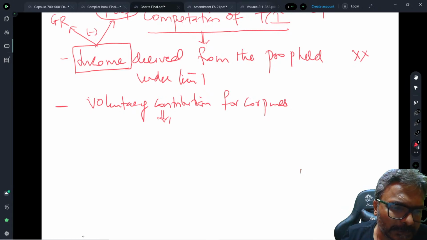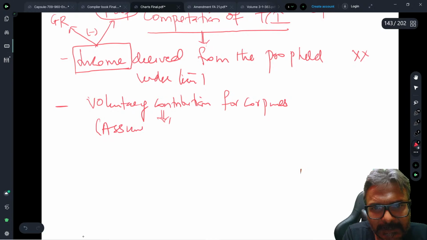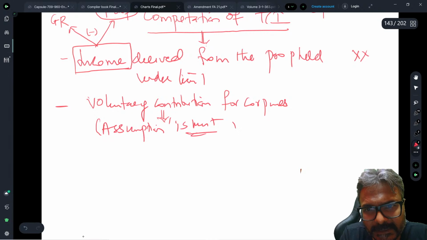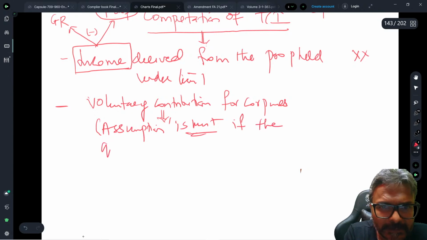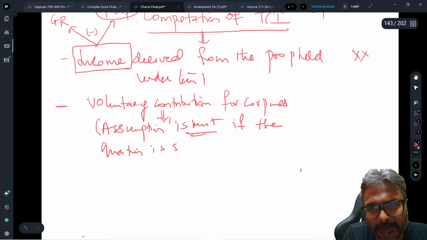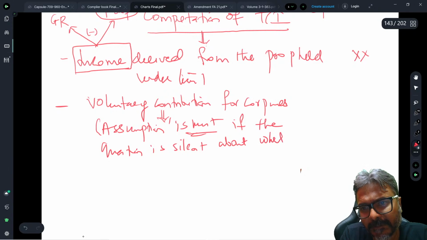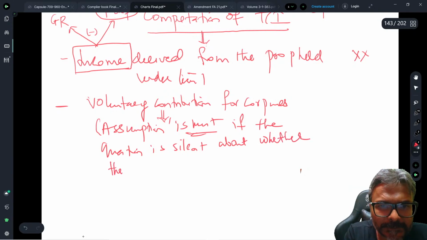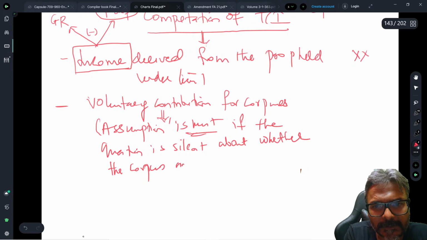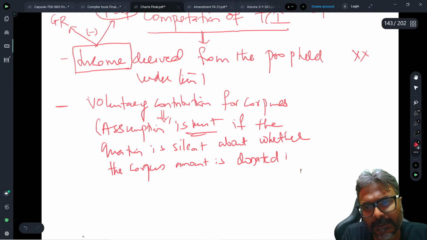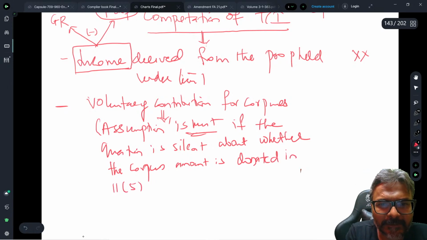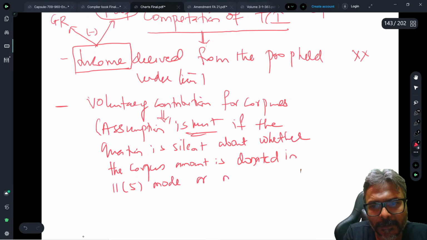Is that clear to all of you, students? Fine. So here assumption is must. Assumption is must, students. Assumption is must if the question is silent about whether the corpus amount is donated in 11.5 mode or not.